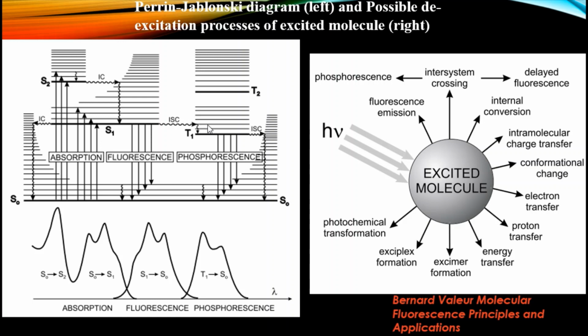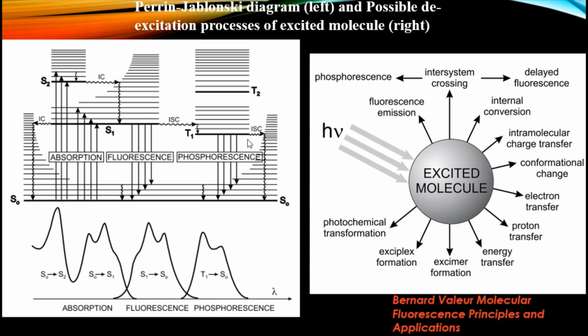When the molecule reaches a particular vibrational level of the T1 energy state, the molecule relaxes back to the ground vibrational level of the T1 state. From the ground vibrational level of the T1 state, the molecule goes to different vibrational levels of the S0 state. This process is called phosphorescence because the molecule de-excites from the T1 state to the S0 state and emits photons. And this transition is spin forbidden in nature because it is a transition between different spin multiplicities.